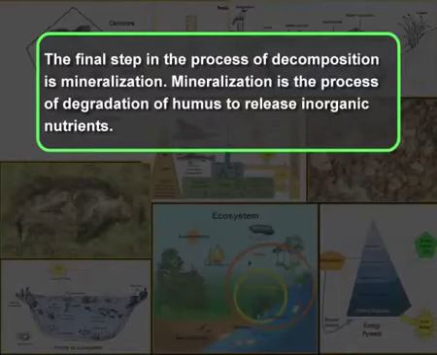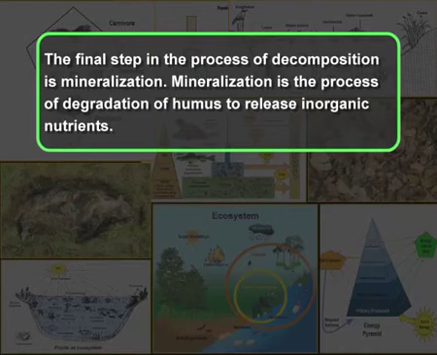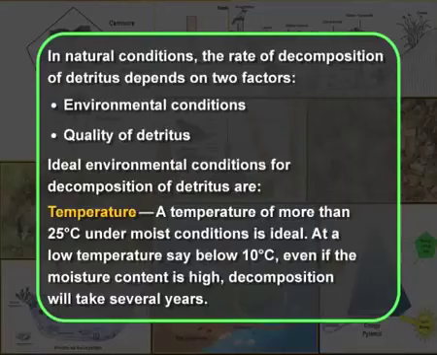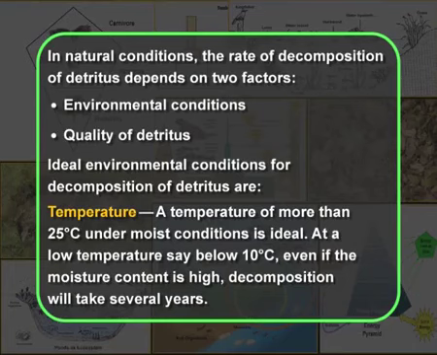The final step in the process of decomposition is mineralization. Mineralization is the process of degradation of humus to release the inorganic nutrients. Thus, the decomposers play a very important role in maintaining the dynamics of the ecosystem. In natural conditions, the rate of decomposition of detritus depends on two factors. One is the environmental conditions and two is the quality of detritus.